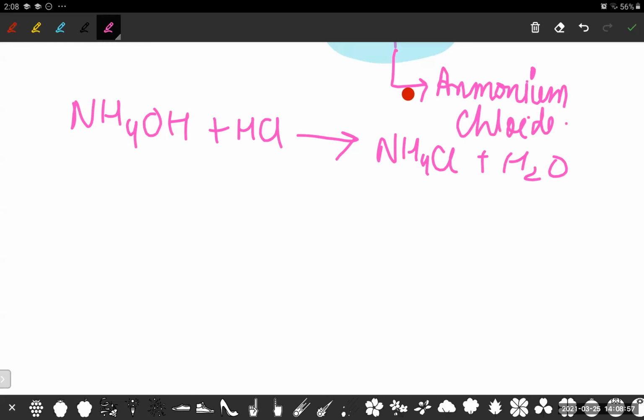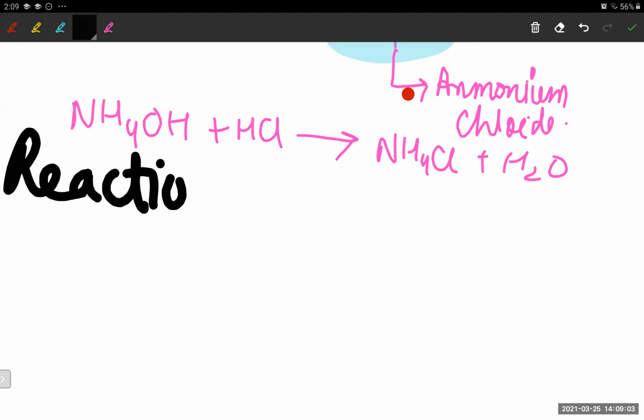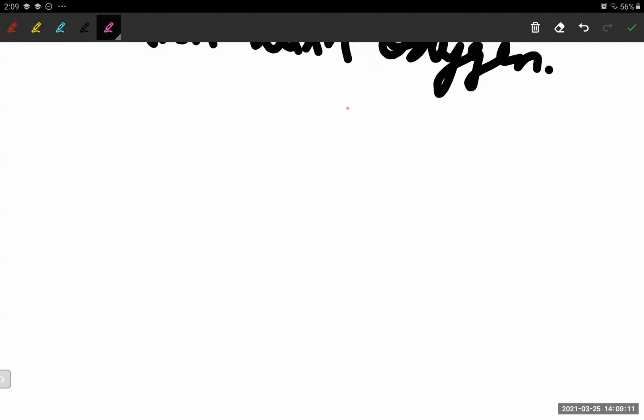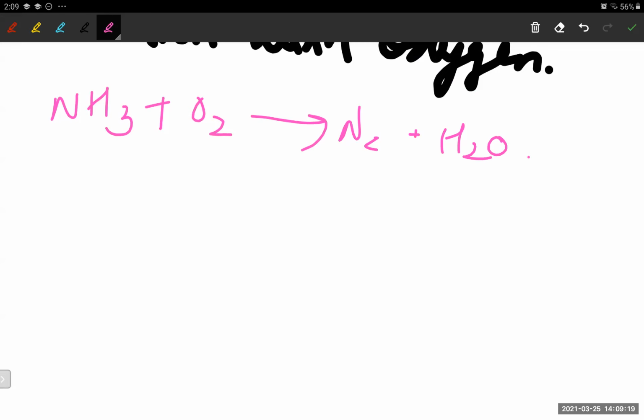Now let's move on to reaction with oxygen. I've already told you all, NH3 plus O2 will give us N2 plus H2O, nitrogen gas and H2O.